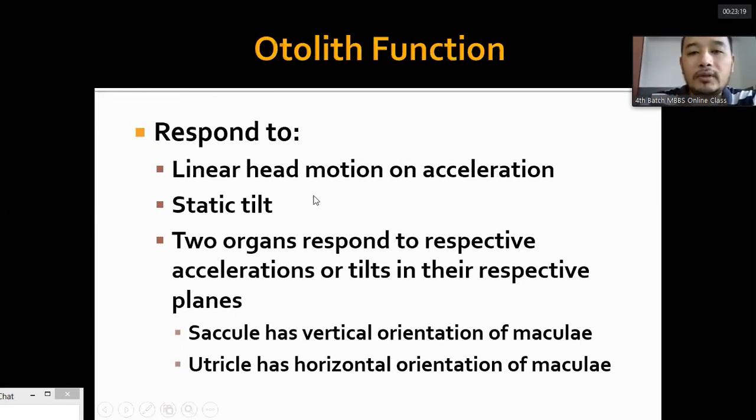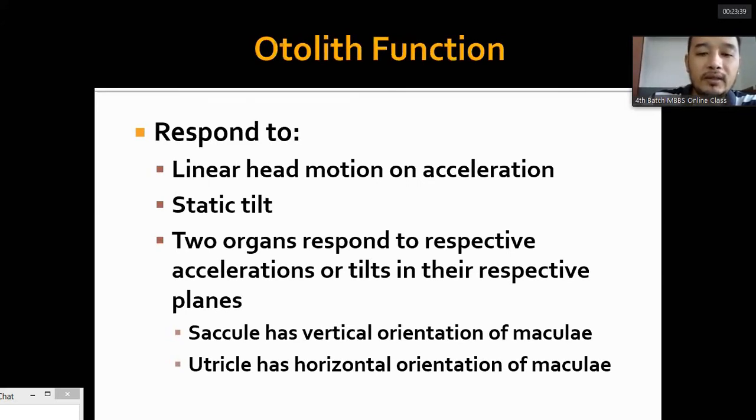Now, the maculae of these two otolith organs, the utricle and the saccule, are in different planes. In the utricle, it is in the horizontal plane. In the saccule, it is in the vertical plane. So any movement in these planes is detected by the respective macula.